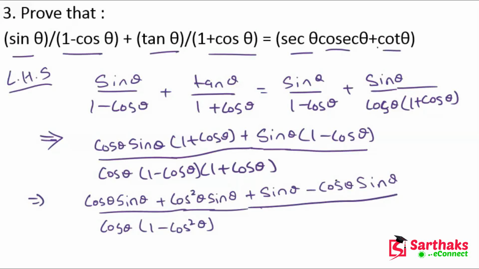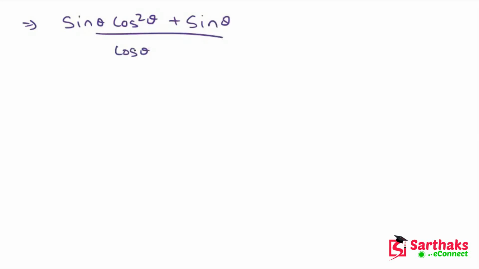So now in this case, cos theta sin theta and this cos theta sin theta will be cancelled because their signs are opposite, and we get sin theta cos square theta plus sin theta divided by cos theta.